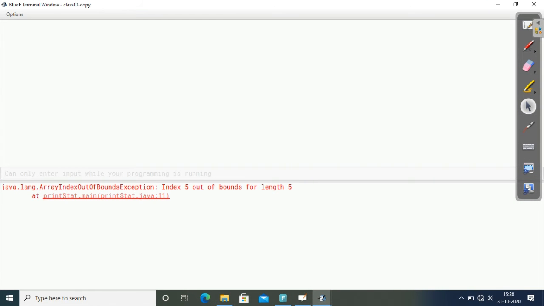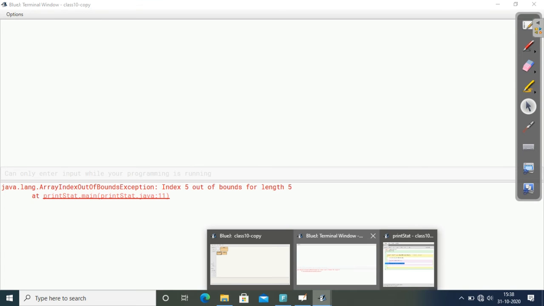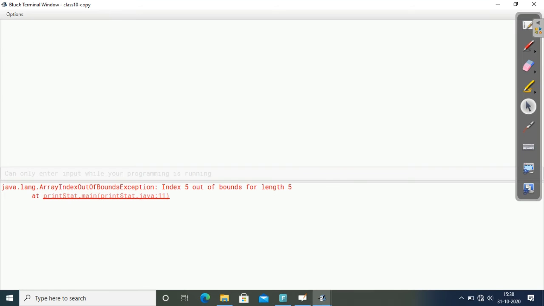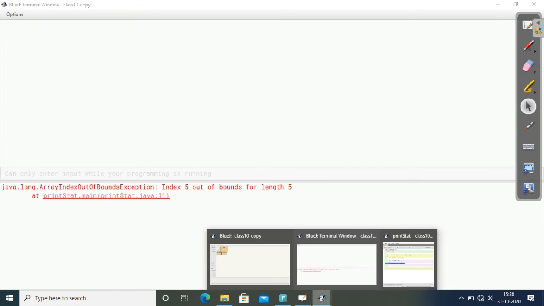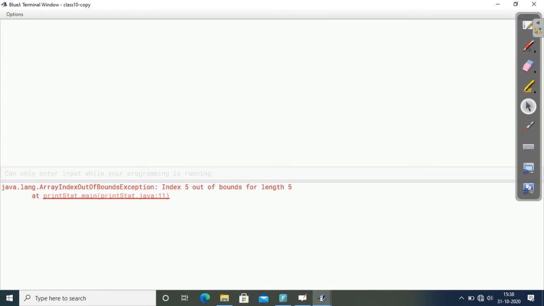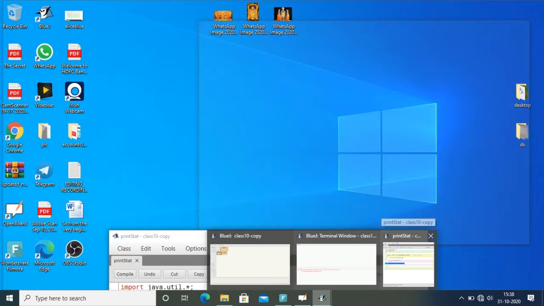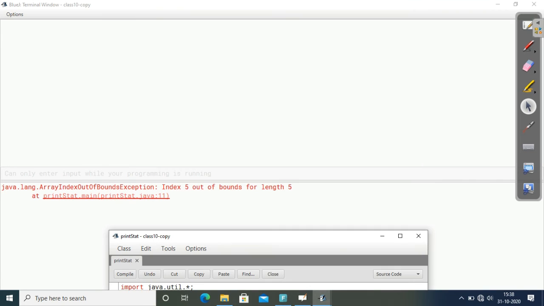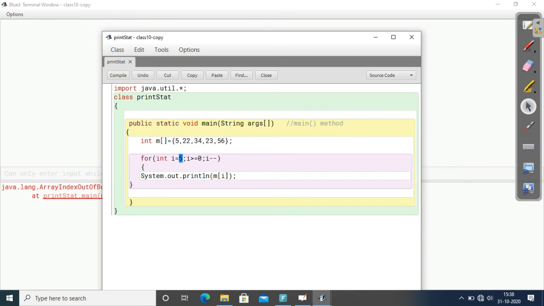Yeah, here you can see one message: ArrayIndexOutOfBoundsException. What is this error? ArrayIndexOutOfBoundsException: Index 5 out of bounds for length 5. That means 5 is not there. There is no particular index of 5, only till 4 is there. So we have to write here 4.